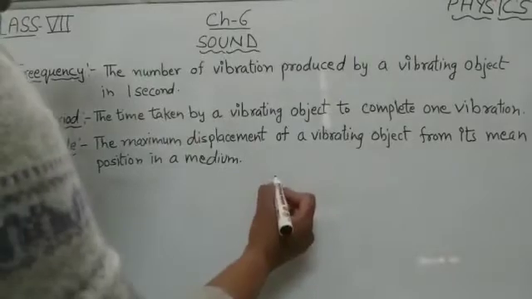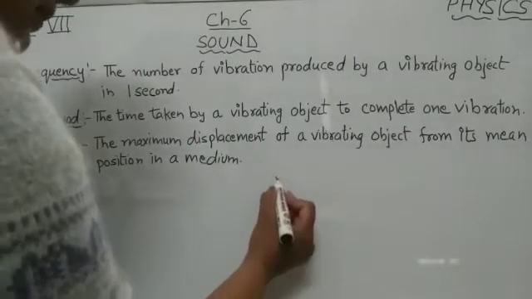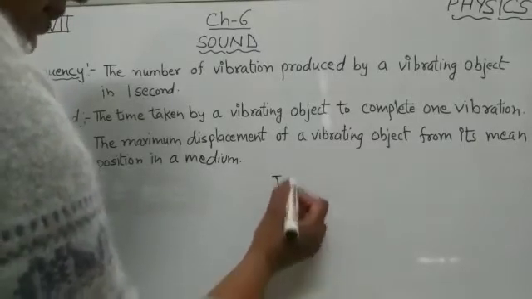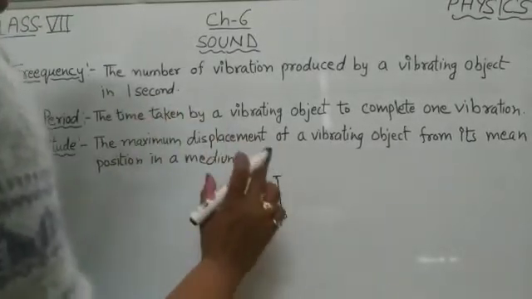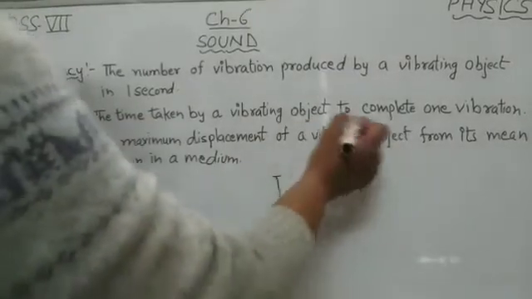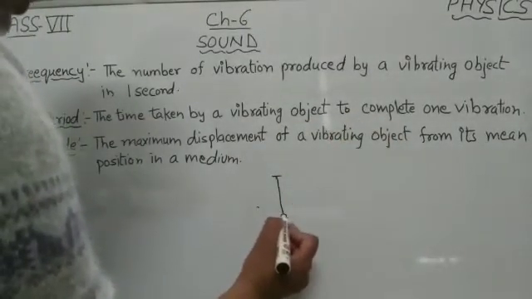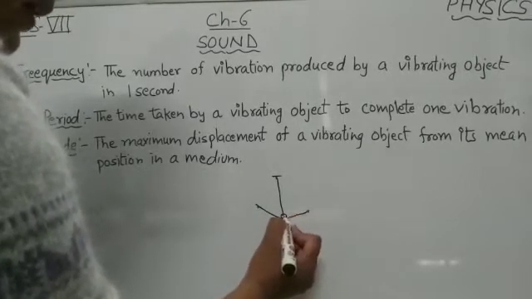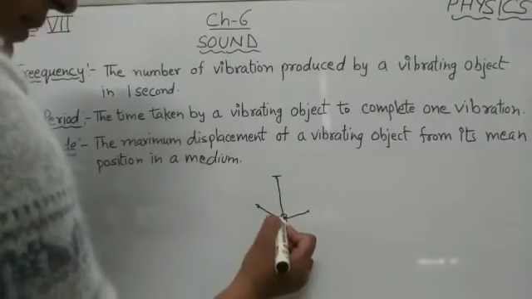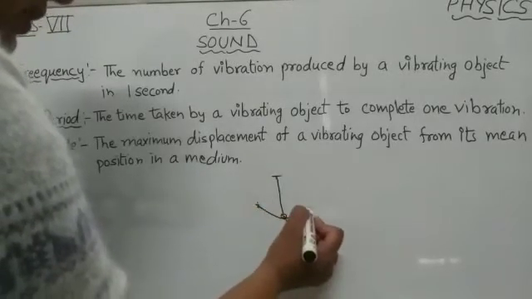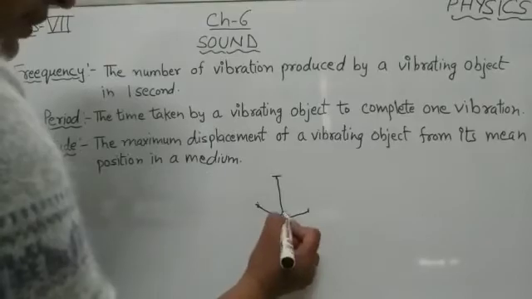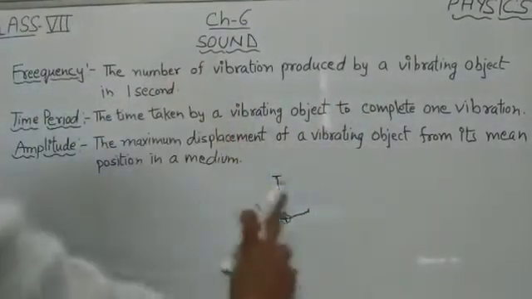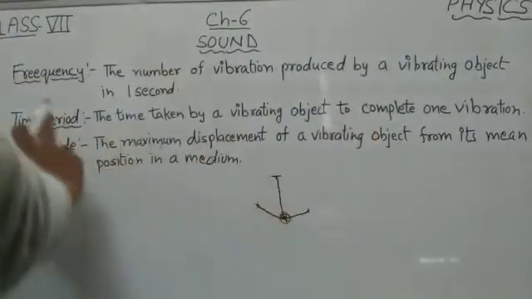For example, if this is a simple pendulum and it is vibrating, the time it takes for one complete vibration, starting from here, going there, then coming again to its previous position, is called time period.